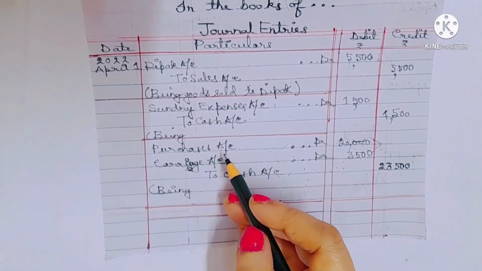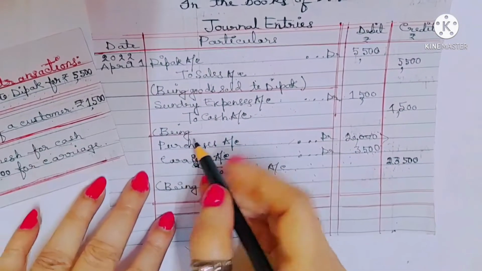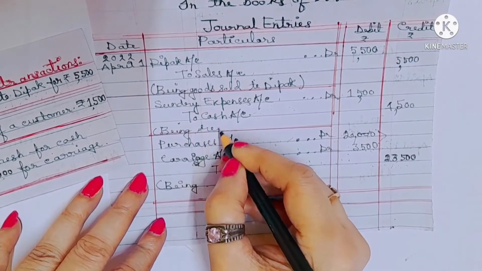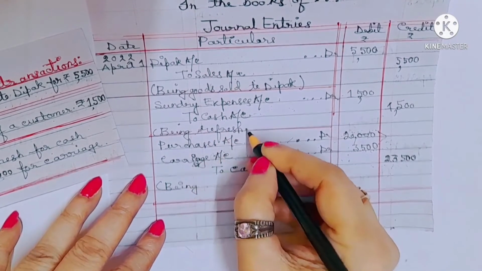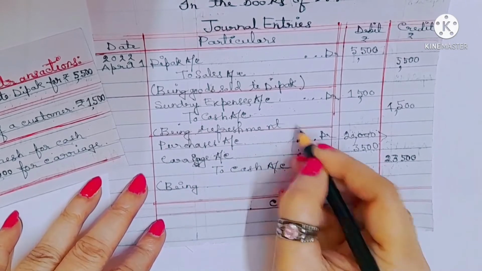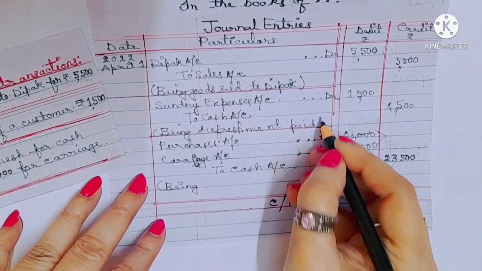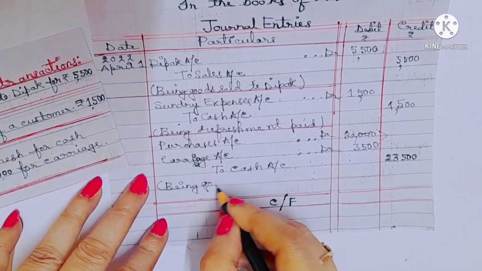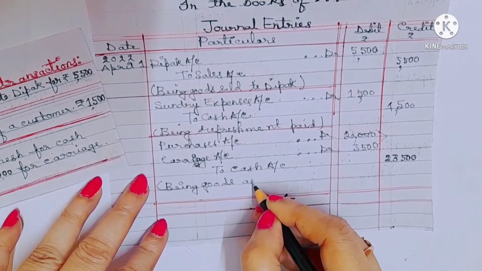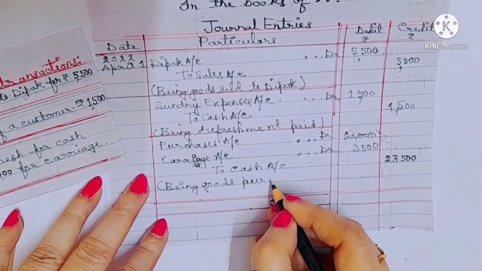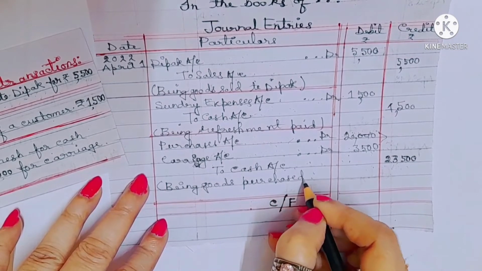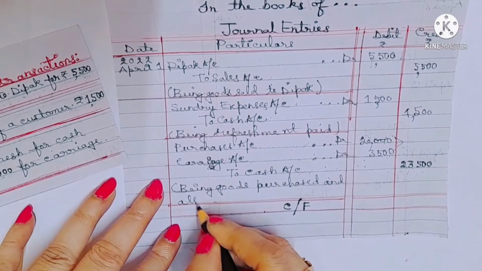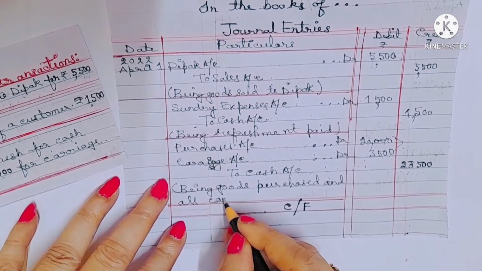Let me write down the narration for the second and third transaction. Being refreshment paid, and being goods purchased and also carriage paid.